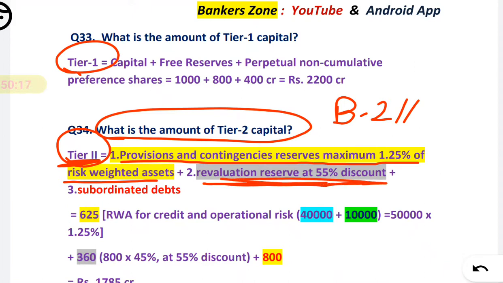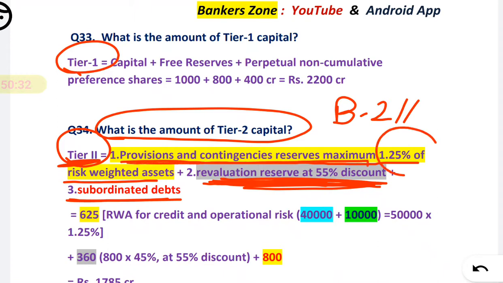That means 45% we have to calculate. Okay, revaluation reserve at a 55% discount plus subordinate debts. Okay, so what is the provision and contingency reserve of 1.25% of RWA?